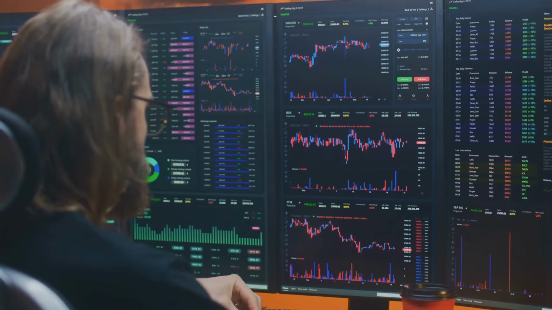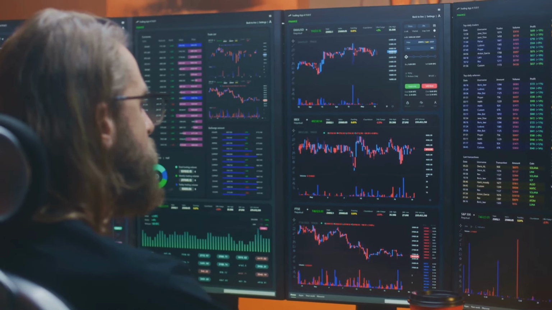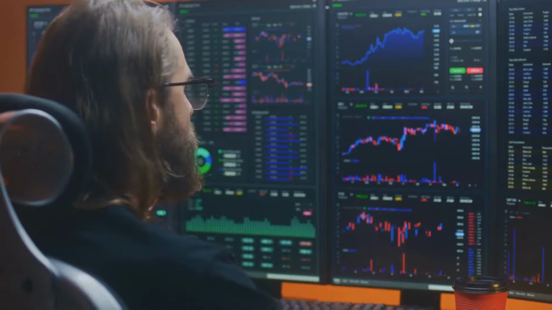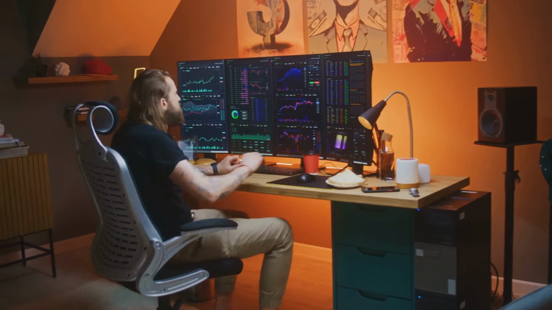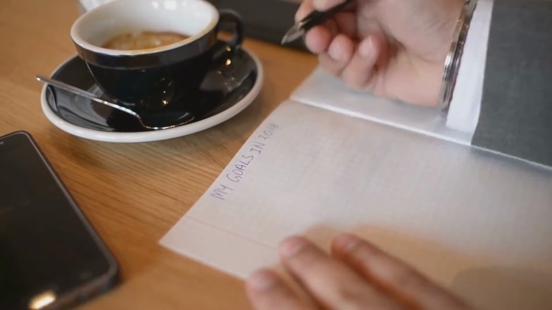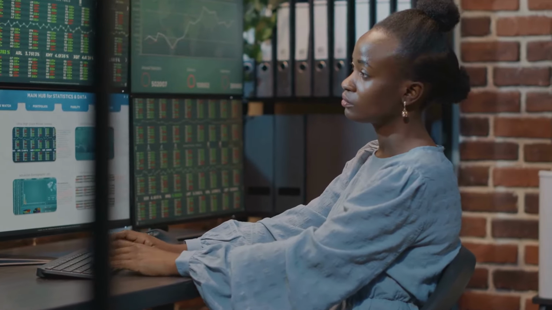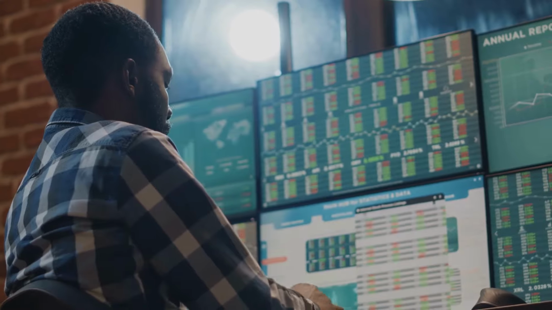Section 7. Conclusion: the trading plan, your roadmap to success. Trading requires knowledge, discipline, and emotional control. A trading plan helps you stay focused and consistent. Your trading plan should include your trading goals, risk tolerance, preferred markets, and your strategy for finding and executing trades. Review and adjust your plan as needed.